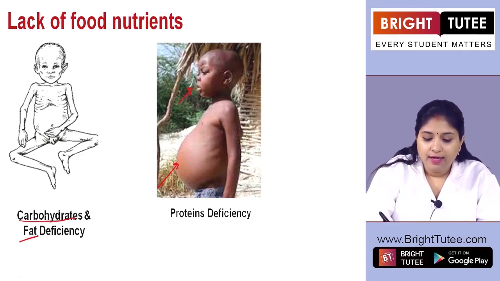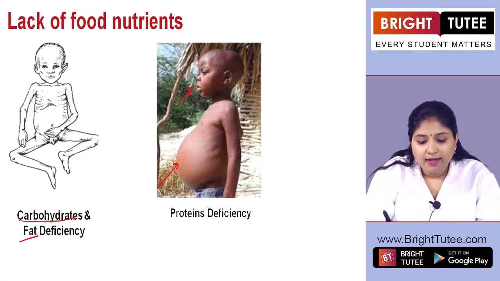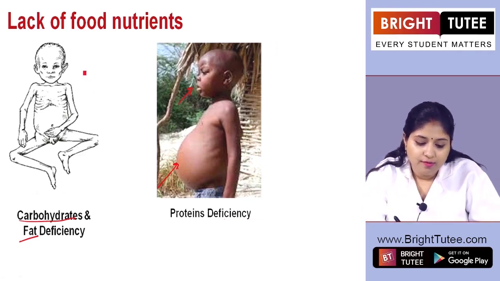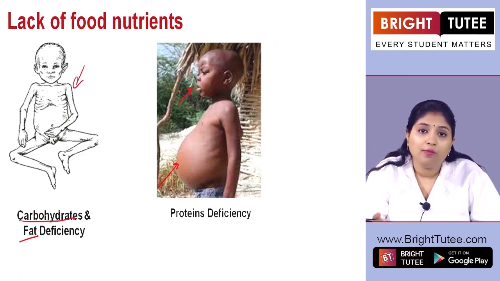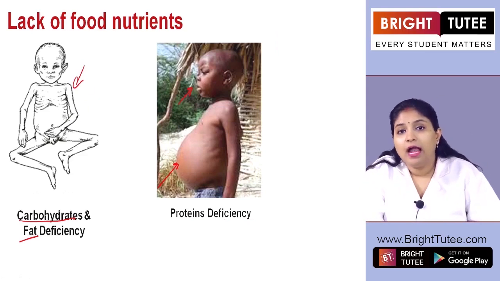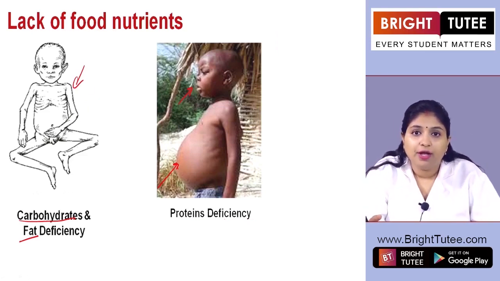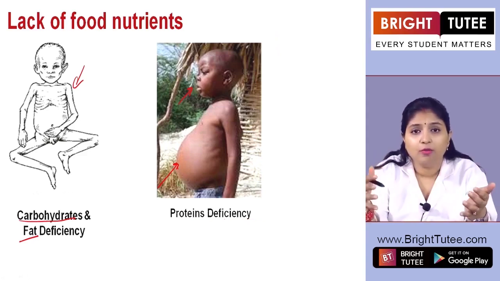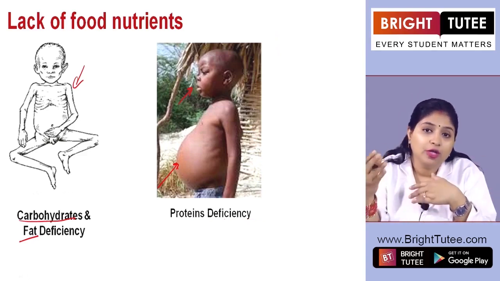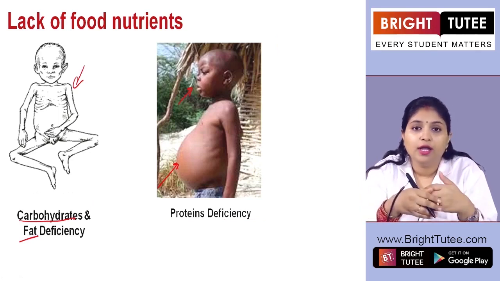So what you will find is that the person is lean and thin, right? These are usually skin and bones that are left. You can see, as in the case of this particular child, the child is really thin, because carbohydrate, fat and protein are not available to them. We know that fat is important because it is the mass of the body, the weight of the body, whereas protein, on the other hand, will help in growth, right?